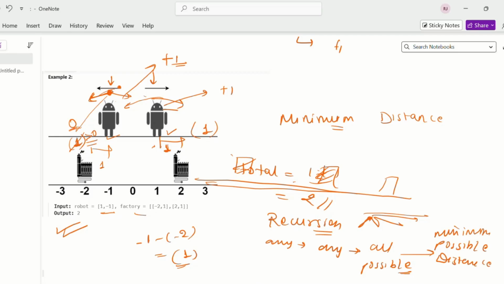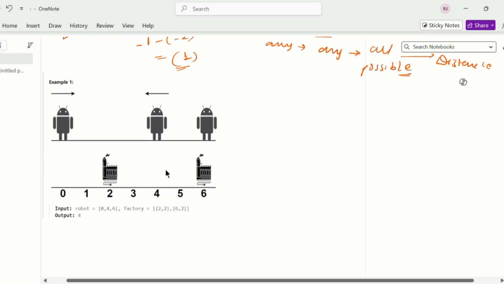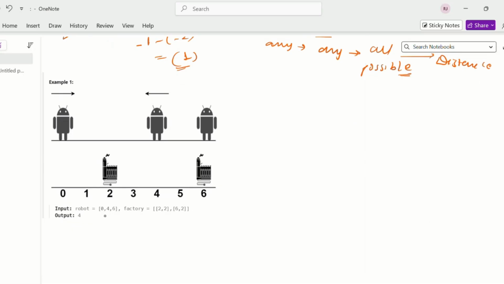If we look at another example for better clarity, we have robots at positions 0, 4 and 6, and 2 and 6 are the factories. This factory has limit 2 and this factory also has limit 2. This robot has the option to go to this factory and this factory also. Since it wants the minimum distance, it will go to this side, and on the left side there is no factory, so it will surely not go there. If it goes to that side, the distance is 2, so for this robot the distance is 2.